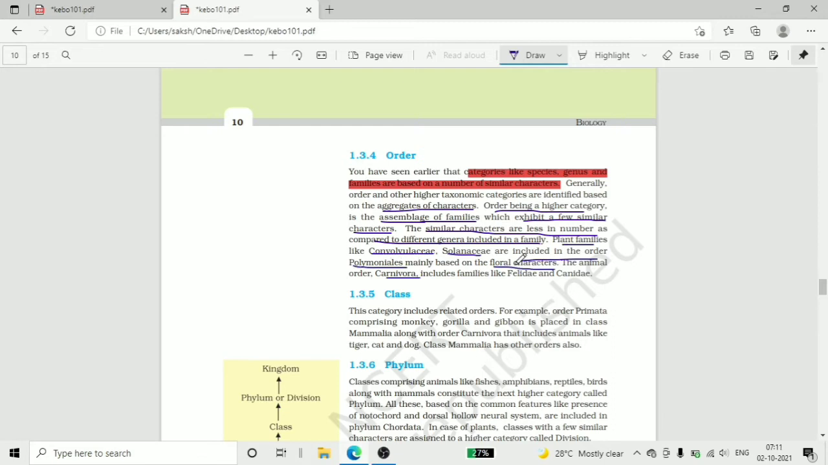Felidae means cats and Canidae means dogs. Okay. So let's move on to classes. As we know, a class is the group of orders. So for example, Primata, comprising monkey, gorilla and gibbons, is placed in the class Mammalia.